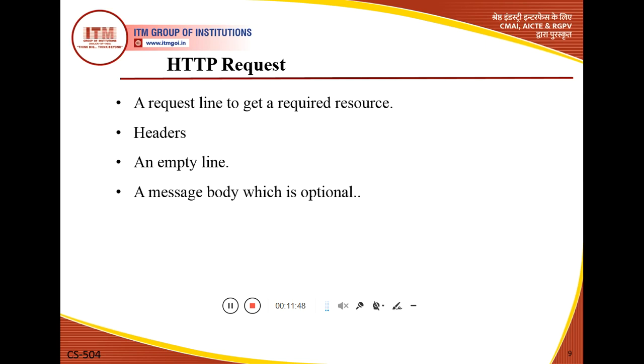So what is the role of the request line? The request line is the first line in the HTTP request message, and it is used to get the required resources. The second component of the HTTP request is the header. So what do we mean by header?